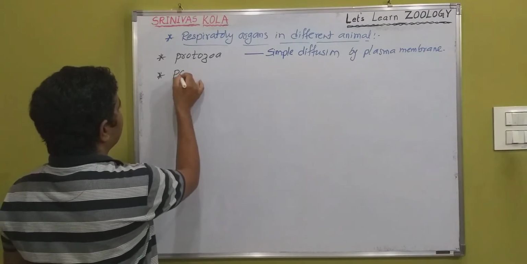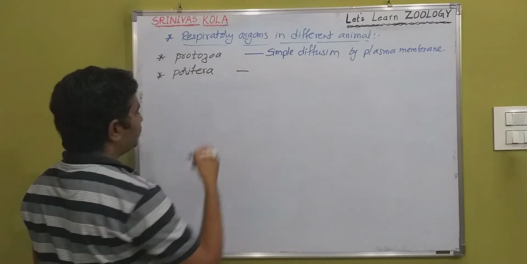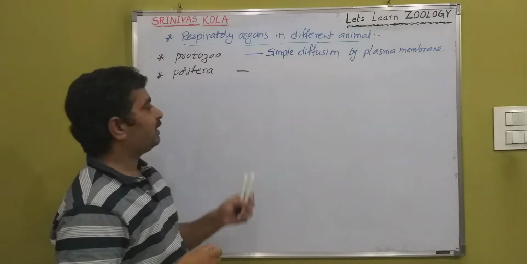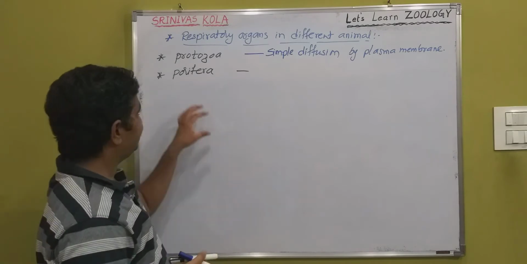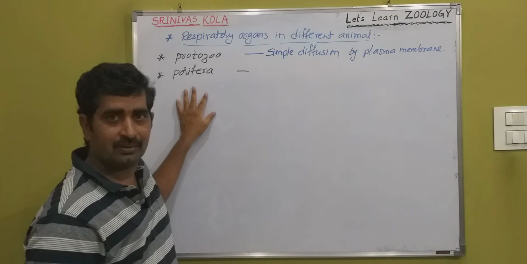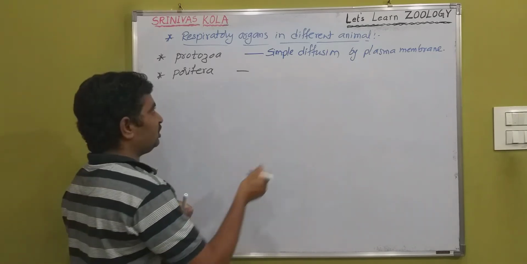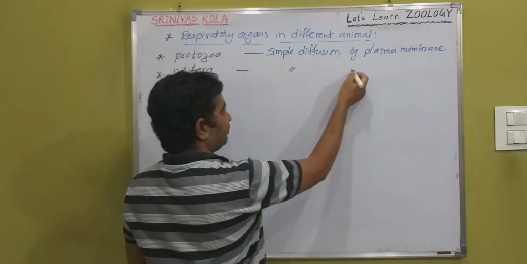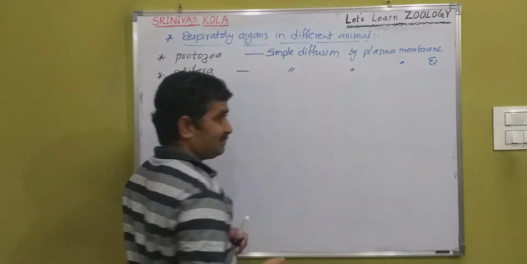And next one is porifera. In poriferans, also no particular respiratory organs are developed. In these poriferans, there are no tissues. Here the cellular level of organization is present. That's why here also simple diffusion by plasma membrane, and another mechanism is there, that is the canal system.